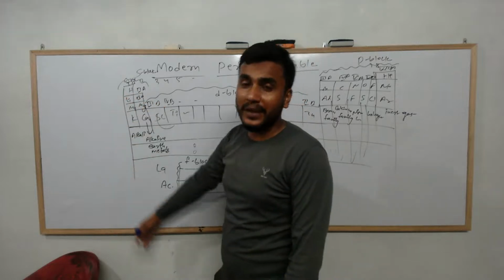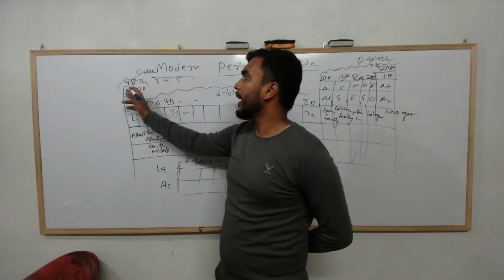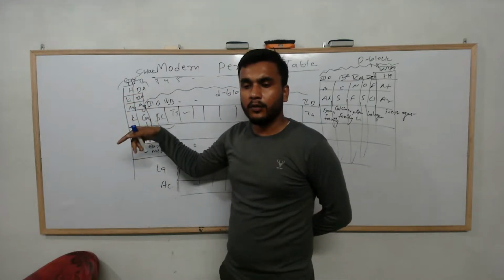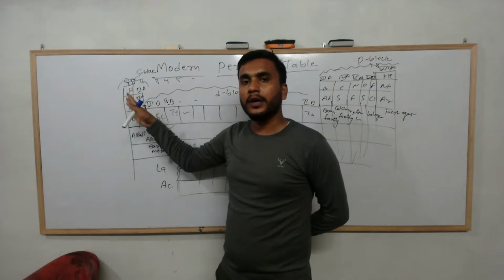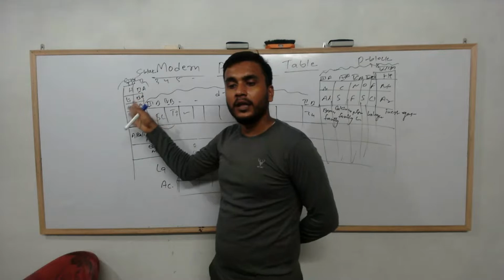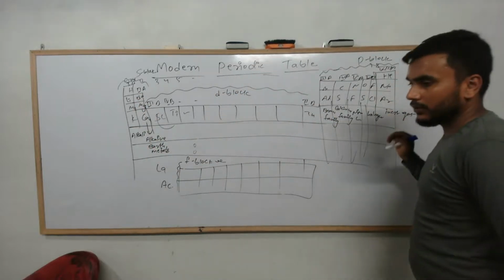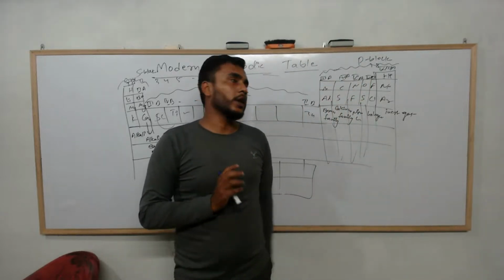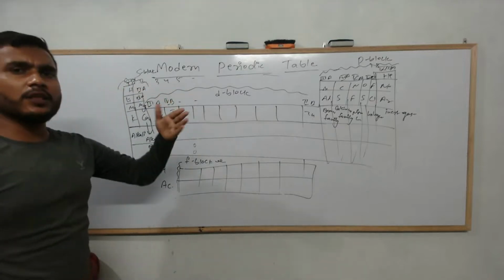There are 7 periods. In groups, if you look at hydrogen, lithium, sodium, potassium, rubidium, cesium, all these elements will have the same property. Their property will be completely the same over here. Similarly helium, neon, argon, krypton, xenon, radon all have the same property. In periods, their property keeps changing.